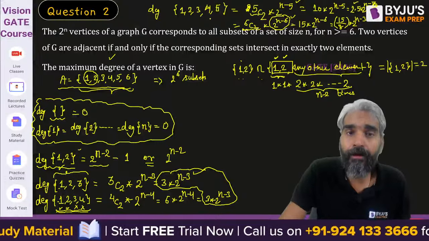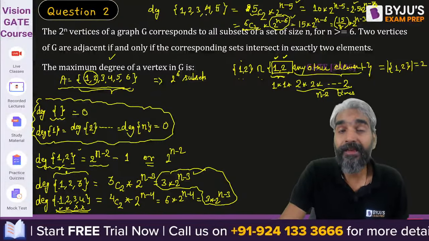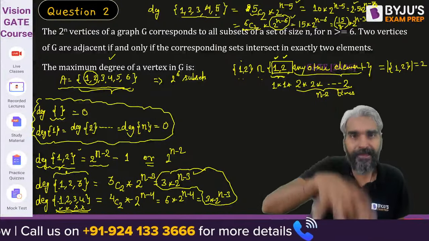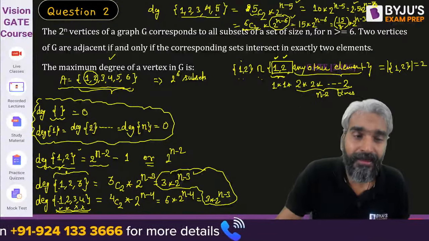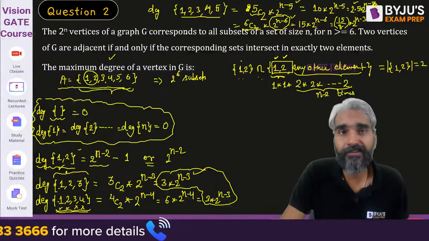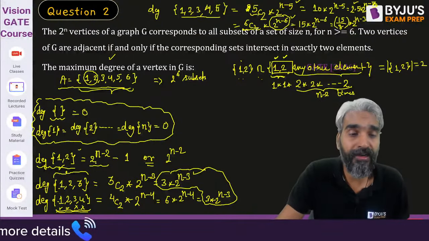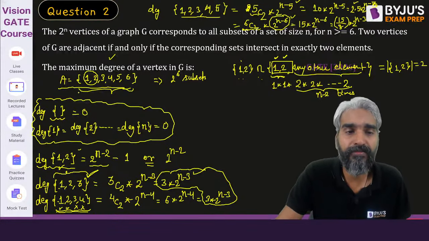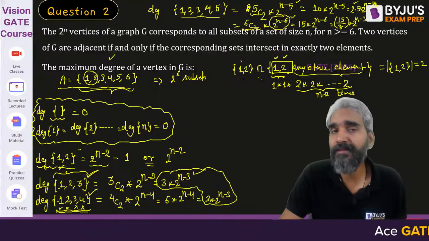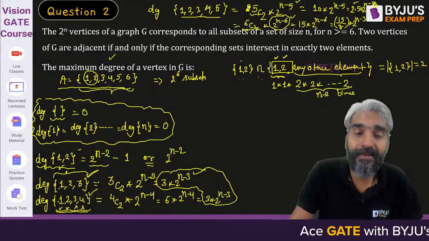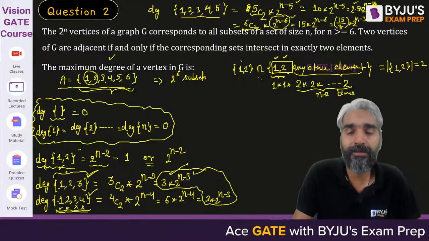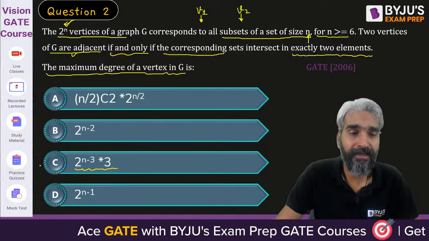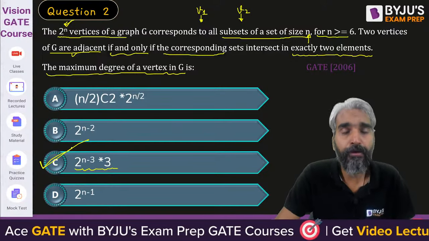Therefore, from now on, when the number of elements in a set are 5 or more than 5, then ultimately the degrees will start reducing. The degree of a vertex will be maximum corresponding to a vertex whose label consists of exactly 3 elements out of this set or exactly 4 elements out of this set. And what will be the degree in that case? So the degree will be 3 into 2 raised power n minus 3. Therefore, this is the most appropriate answer.